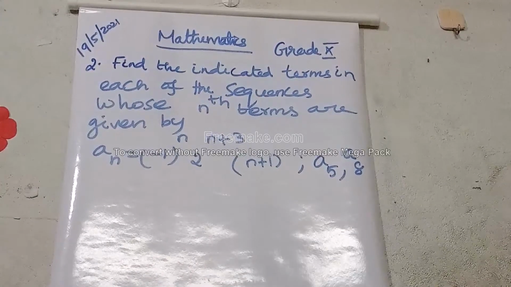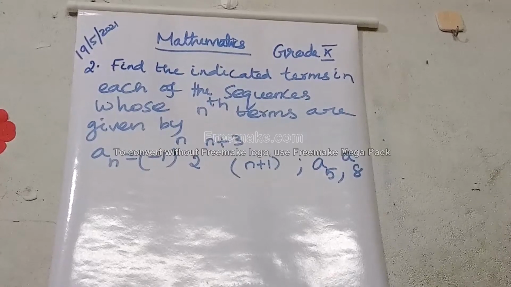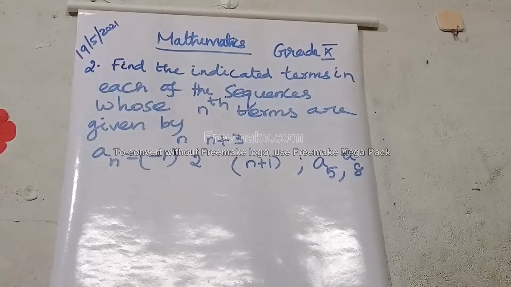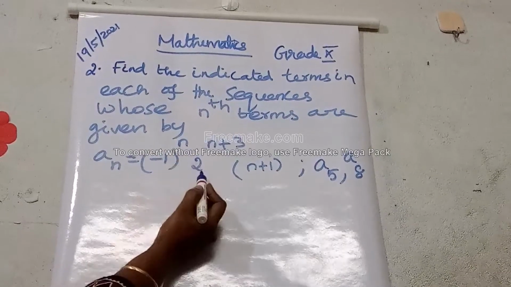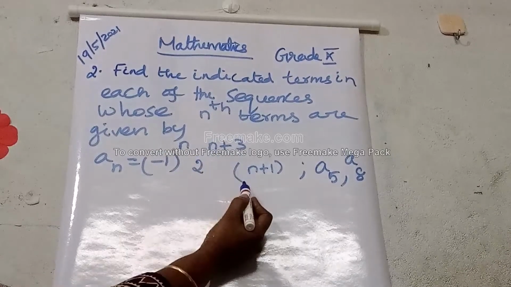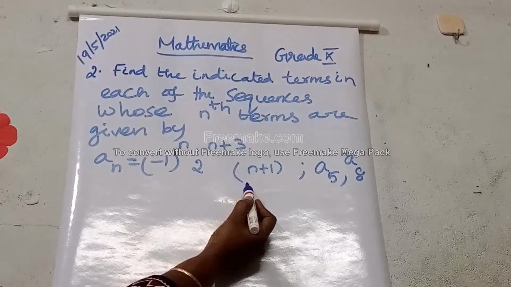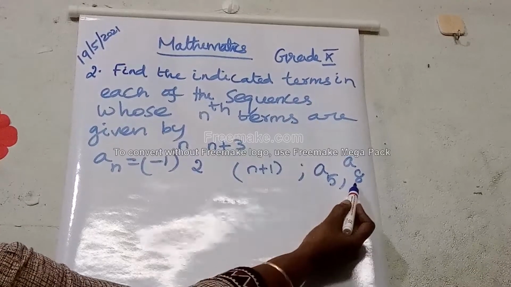Okay, 2 values we have to find out, a5 comma a8.